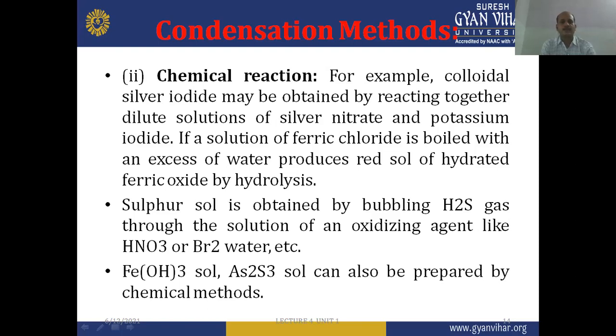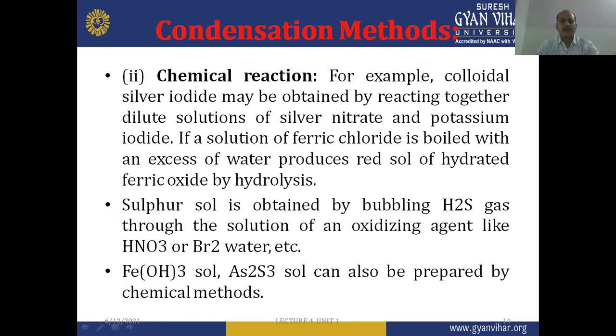If a solution of ferric chloride is boiled with an excess of water, it produces a red sol of hydrated iron oxide by hydrolysis.